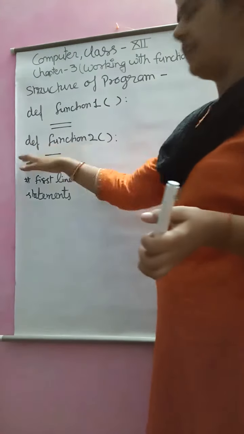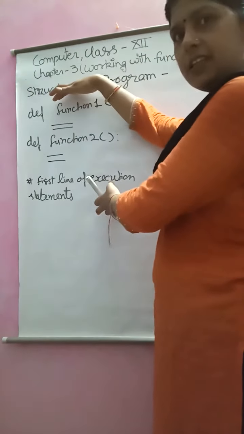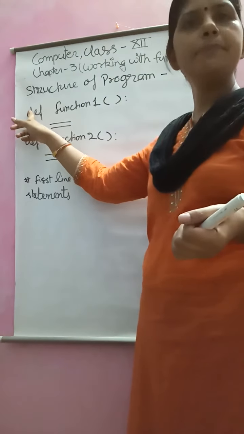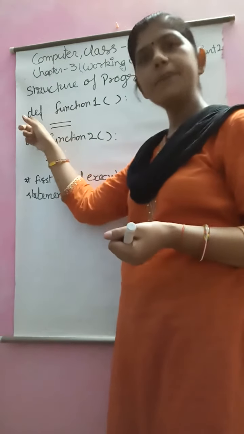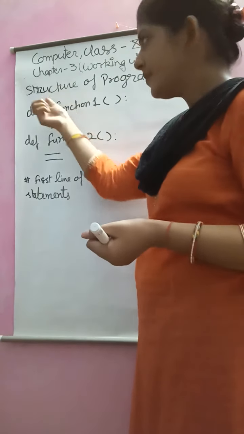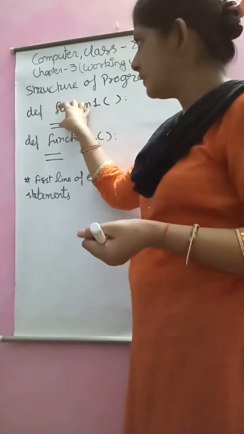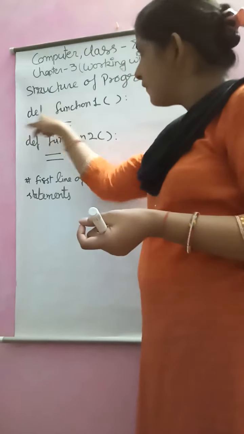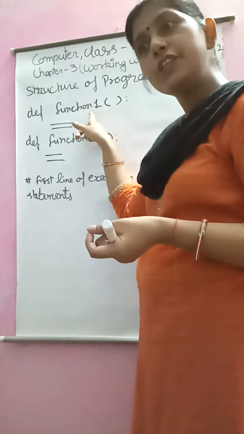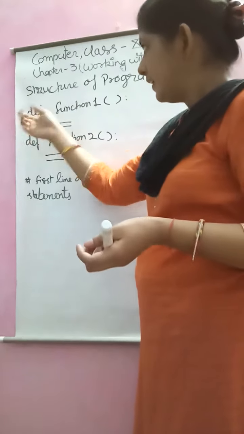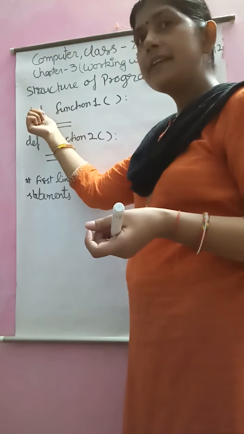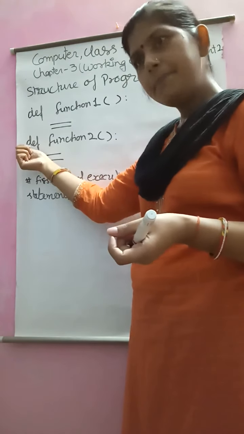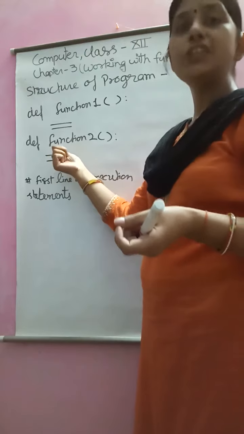Def, function name. When we start running, the interpreter first checks from line number 1. When it encounters def, it means the next block is the function block. So it holds the function header, but it will not execute from here. Then it will not interpret the next block lines. Then again it comes here, def again, means the next block is the function block.